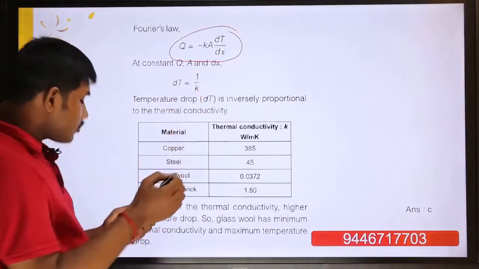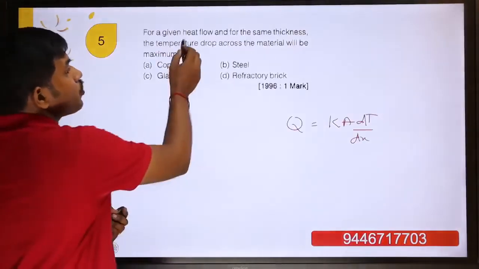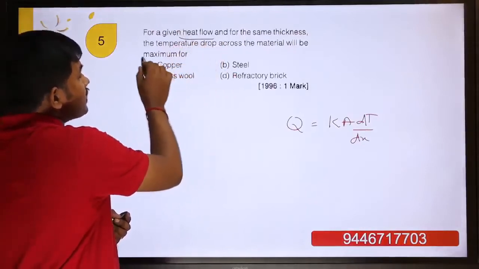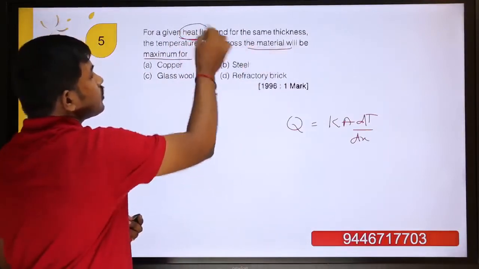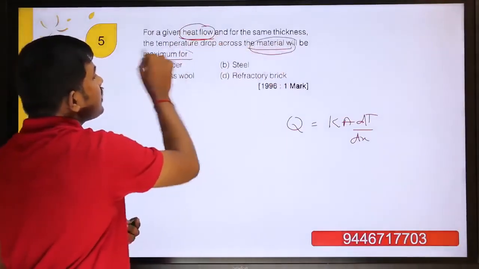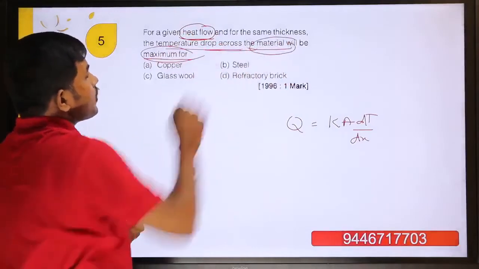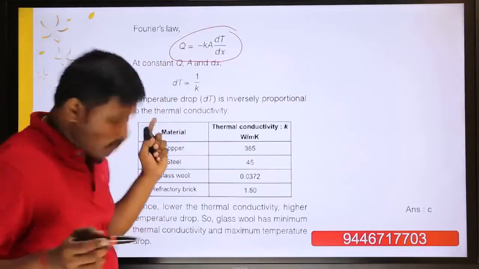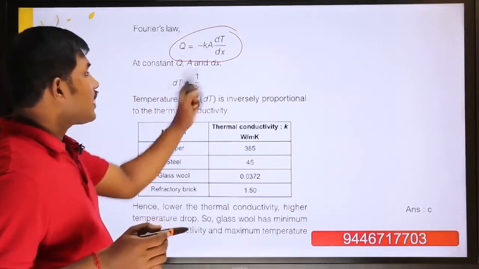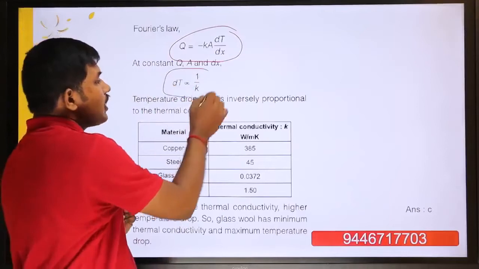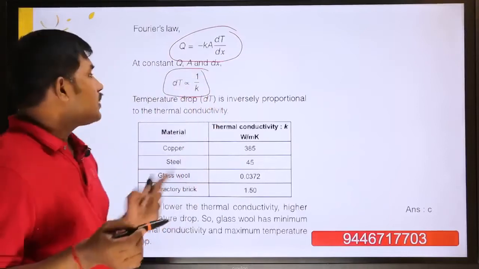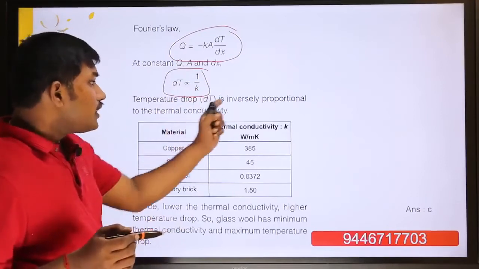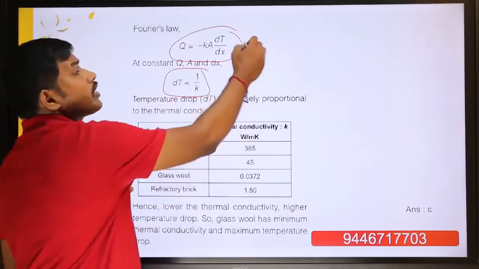So what is the relation? The question asked is about heat flow. For a given heat flow, the temperature drop across the material will be maximum. The question is the relation between temperature drop and heat flow. So you get the Fourier law of heat conduction, Q is equal to minus K into dT by dx. At constant Q, A and dx, the temperature drop is inversely proportional to thermal conductivity, as per Fourier law of heat conduction.